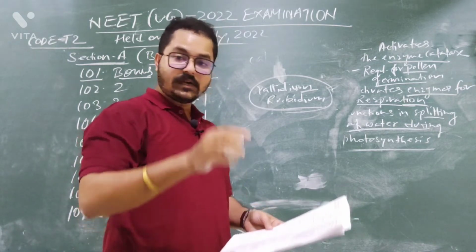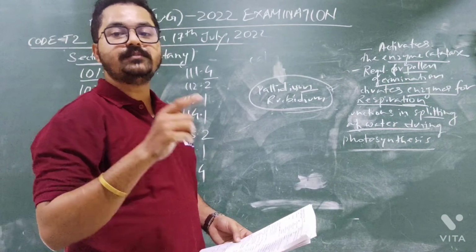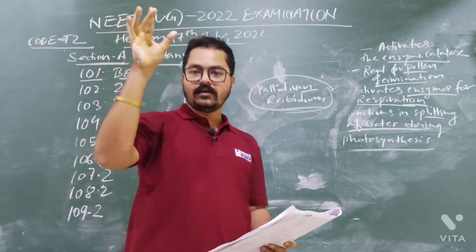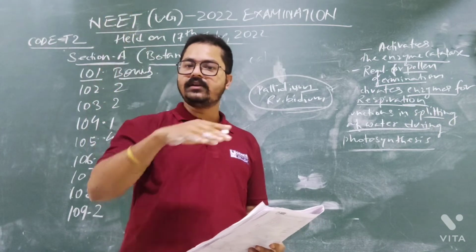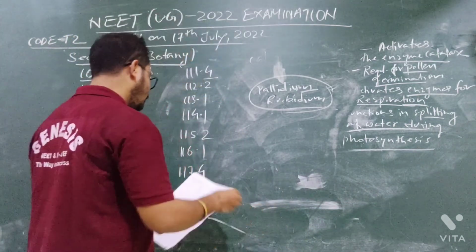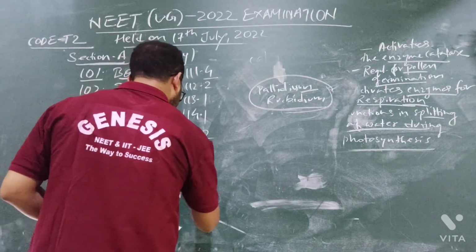Option number 2 is correct, electrostatic precipitator. If we fix an electrostatic precipitator in big industrial chimneys, then they will not release the dirty air. They will clean the air, and after filtering the air, they will release the pure air. So answer will be option number 2. Question number 118, answer will be option number 2.